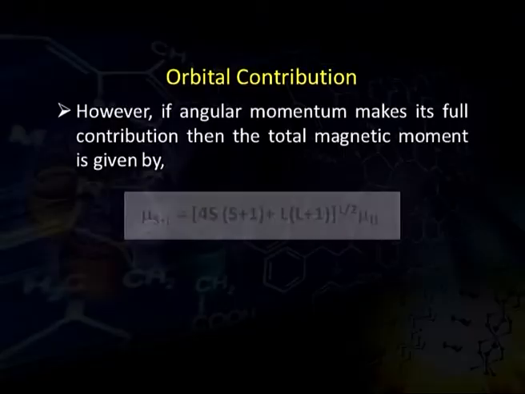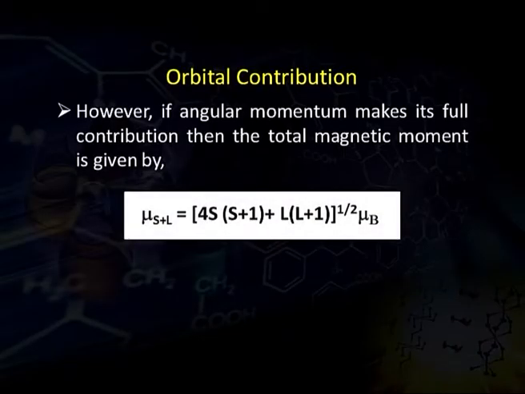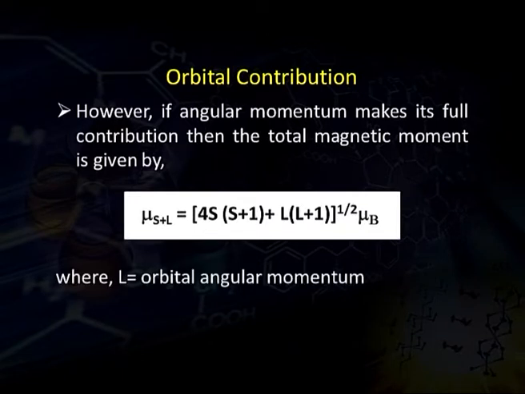However, if angular momentum takes its full contribution, it means if the orbital contribution is in full strength, then the total magnetic moment is given by the formula mu S plus L, that becomes under root 4S into S plus 1 plus L into L plus 1, multiplied by mu B, that is Bohr magneton, where L is the orbital angular momentum.